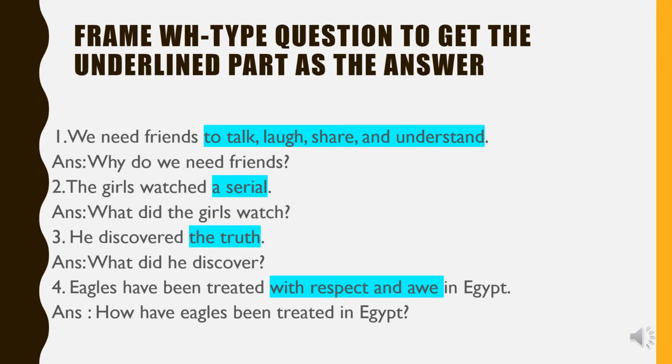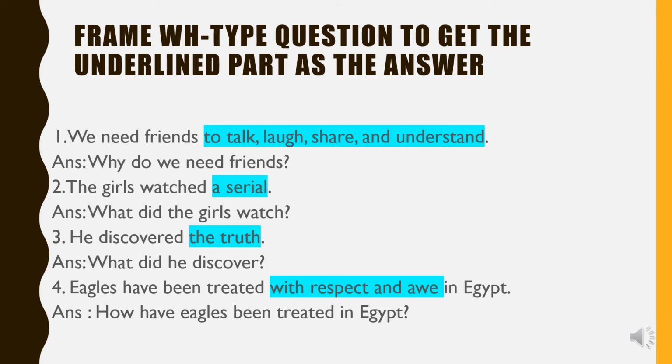So the WH word is what, did is the auxiliary, the girls is the subject, and watch is the remaining part of the sentence. The third example: He discovered the truth. What is underlined? The truth. So we have to get the truth as the answer. So what will be the WH type question? What did he discover? So the WH word is what, did is the auxiliary, he is the subject, and discover is the remaining part of the sentence.